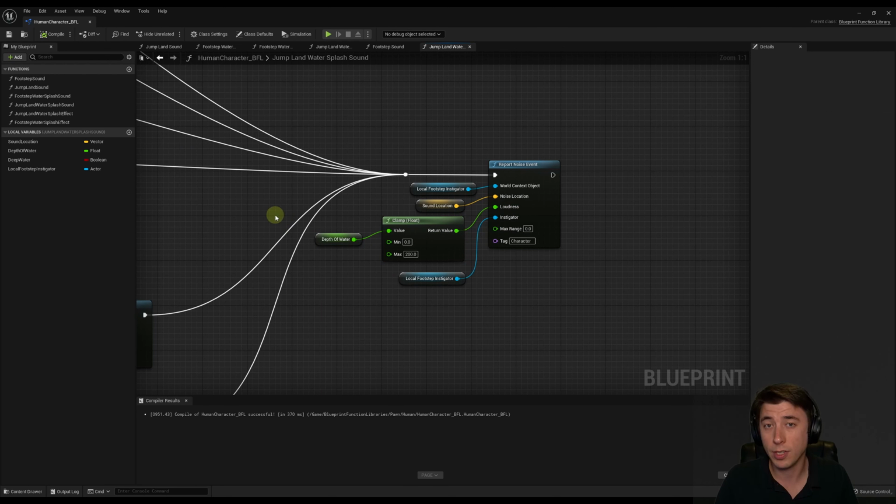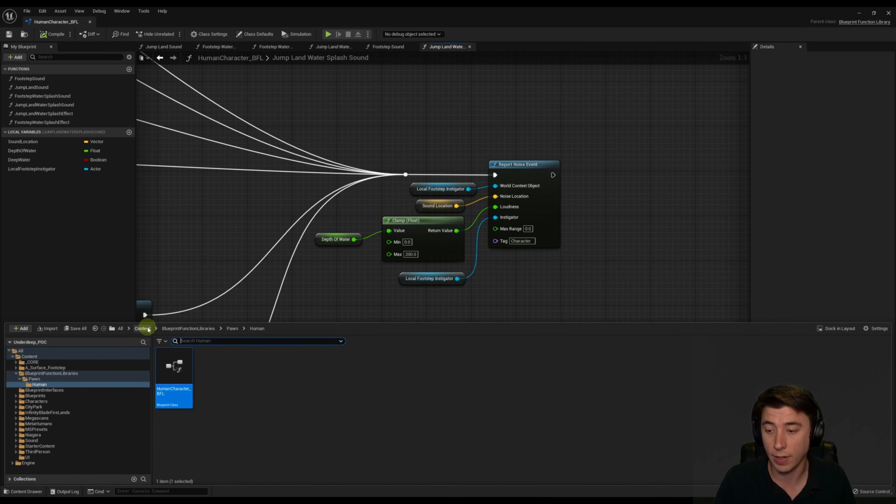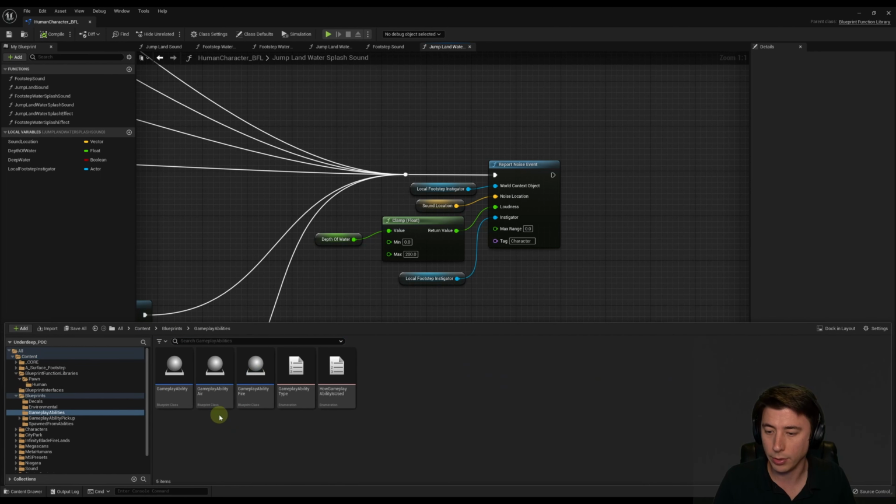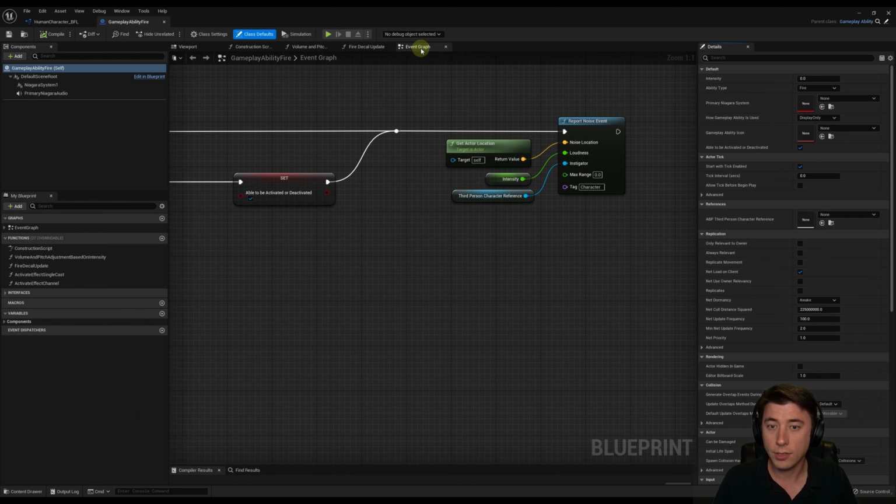So that's it for footstep and jump effects that we set up in this series so far in this blueprint function library. We still need to update the animation blueprint, but let me show you those updates in just a second. Before then, let's go into our gameplay abilities, and let me show you what I set up for noise events on our gameplay abilities. So back to the content drawer, we're going into blueprints, gameplay abilities, and then we're going to start with fire. And this is on our event graph.